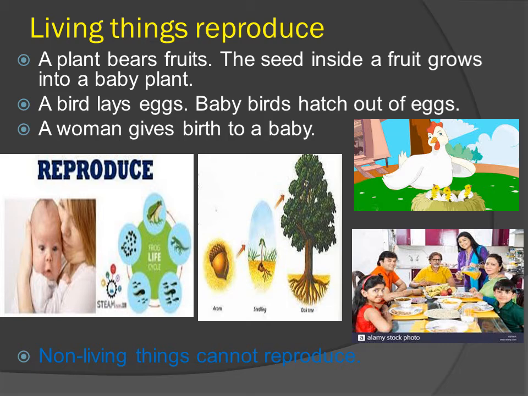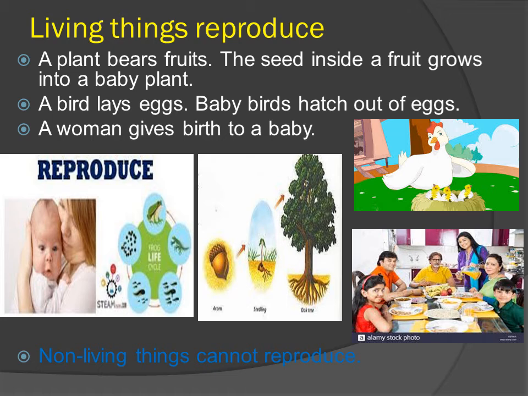Just see the picture of a plant and you will get to know how a seed becomes a big tree. Next is a picture of a bird laying eggs. So a bird lays eggs. Baby birds hatch out of eggs.